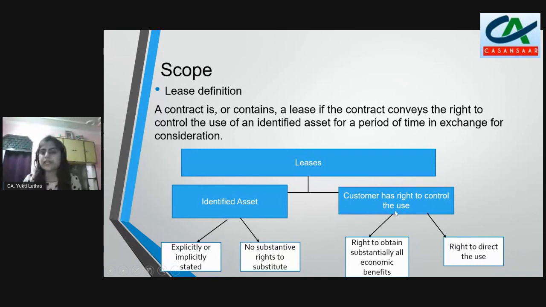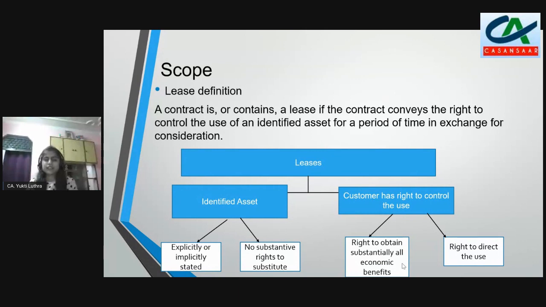Next, the customer has the right to control the use. What does it mean? It means the customer has the right to obtain all the economic benefits. He has the right to obtain substantially all the economic benefits. So how will he derive these economic benefits?